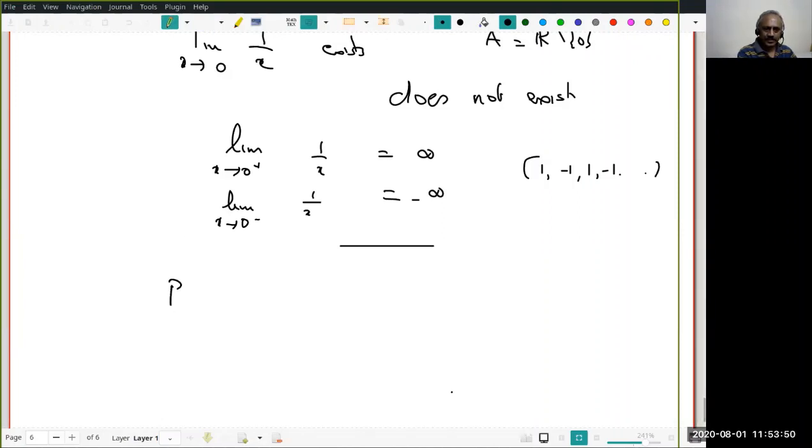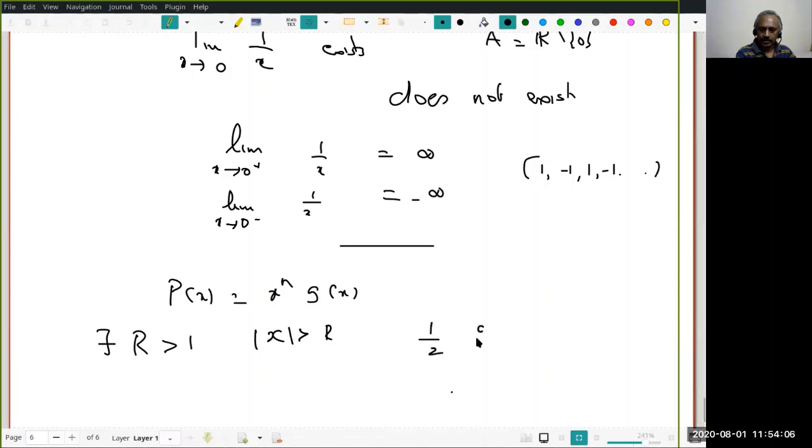We wrote P(x) as x power n into g(x), and what we found out was there exists r positive, greater than 1 also, so that for all x with mod x greater than r, half is less than or equal to g(x), which is less than or equal to 3 by 2.